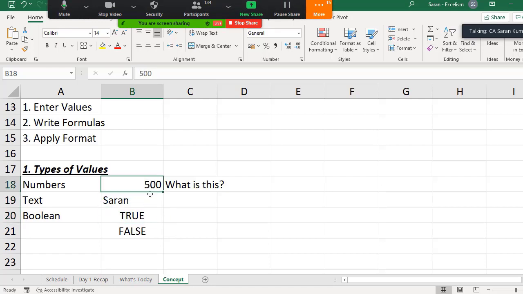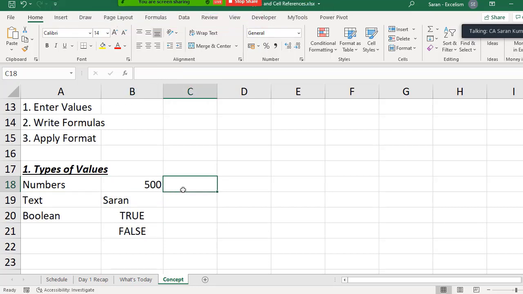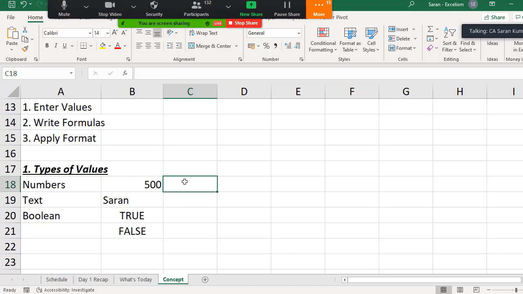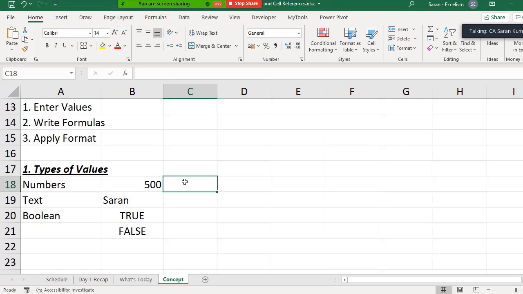Now I have taken three different examples. One is 500, the other one is 7, the other one is true. If I ask you, what is this 500? Is it a number? Maybe, since our school days, 500 is recognized as a number, so we can immediately say it's a number. But you cannot just say that because 500 is there. You need to look at a lot of things inside.